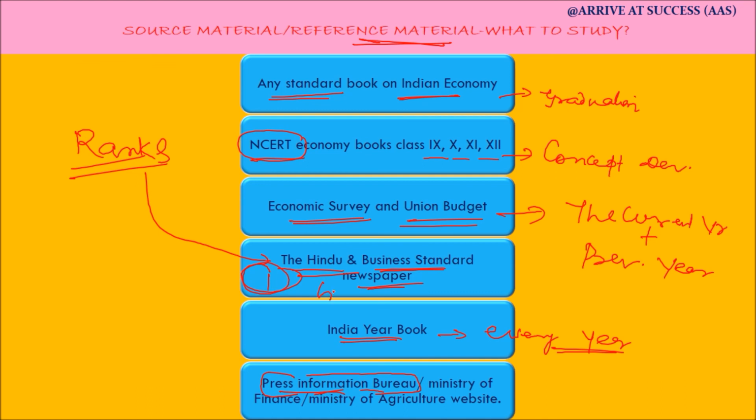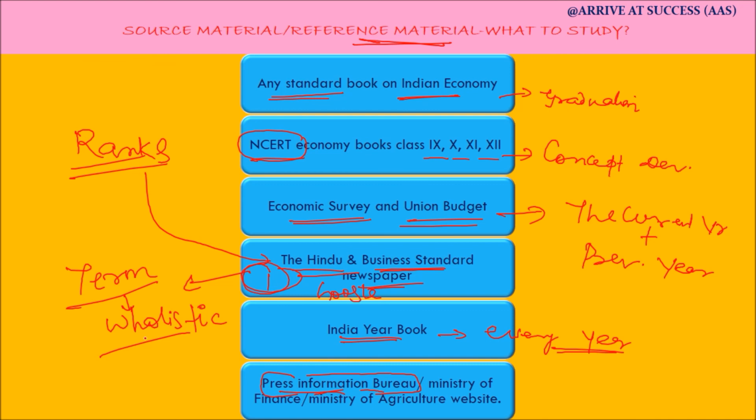All those topics which are appearing in the economics section of The Hindu newspaper, if studied for 2 years and proper Google work is done, that is, if any term comes in the newspaper, a candidate takes pains to go to Google and search on it and develop a basic understanding or holistic understanding about that term, he will be in a very good position to answer almost all the questions in the PT examination.